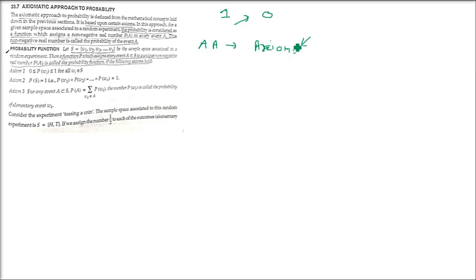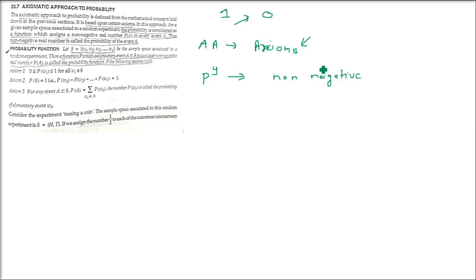In this approach, for a given sample space associated to a random experiment, the probability is considered as a function which assigns a non-negative real number, which is represented by P(A), to every event A. This non-negative real number is called the probability of that event A. Let us understand again: probability is basically a function in the axiomatic approach, and this function gives a non-negative number, so probability can never be negative.